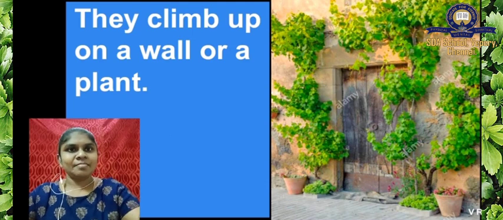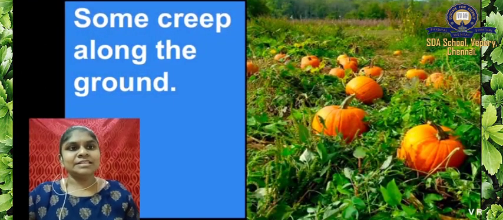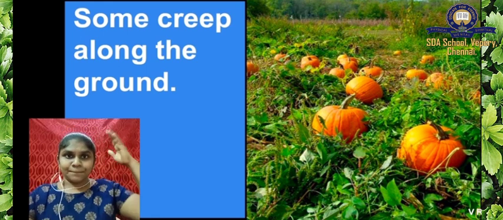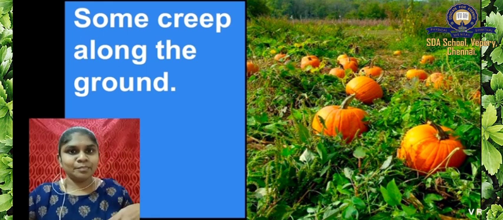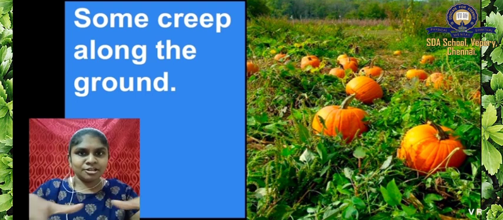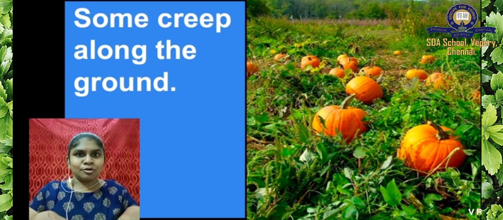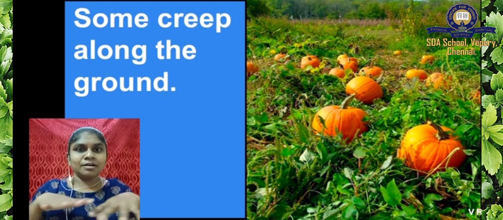Yes. Next, these are called creepers. What is the difference between a climber and a creeper? A climber will climb up on a wall, but a creeper will creep along the ground. It will not go up. It will creep along the ground, on the soil.